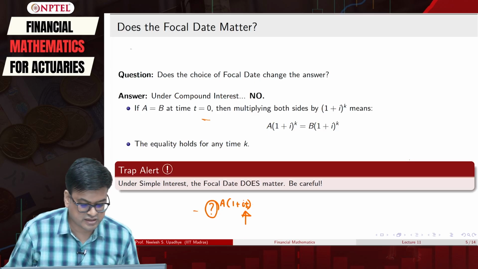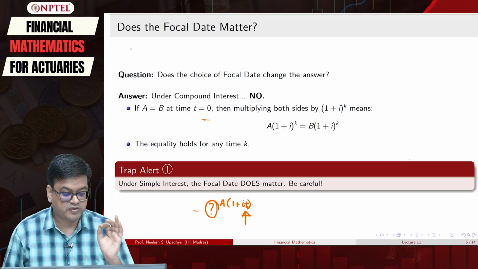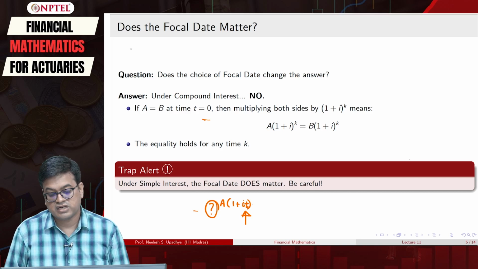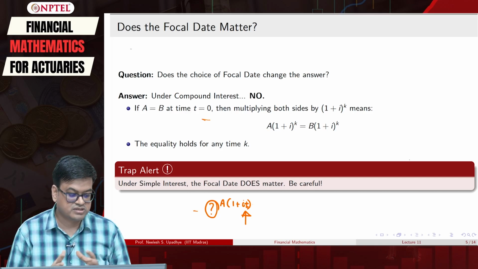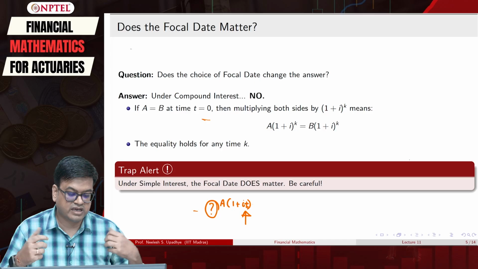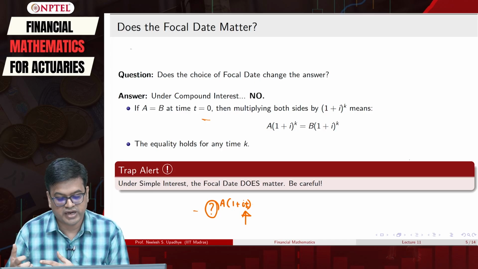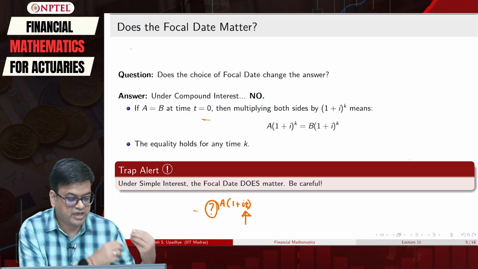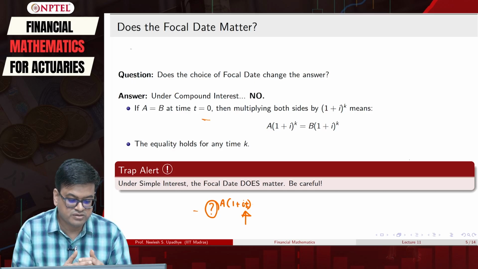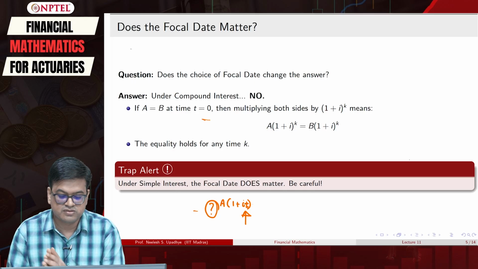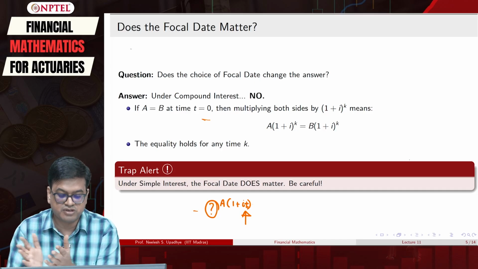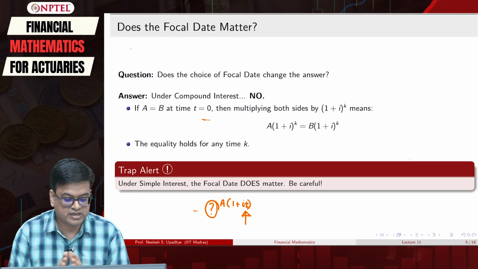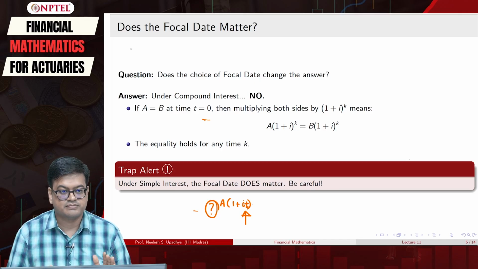So, my answer here is, under compound interest assumption, does the choice of focal date change your answer? No, because finally it is just the accumulation function that is getting multiplied. So, the multiplicative factor will cancel itself off. So, if A is equal to B at time 0, multiplying both sides with that compounding factor, which is our compound interest rate model, will not change the answer. The equality holds for any time k.